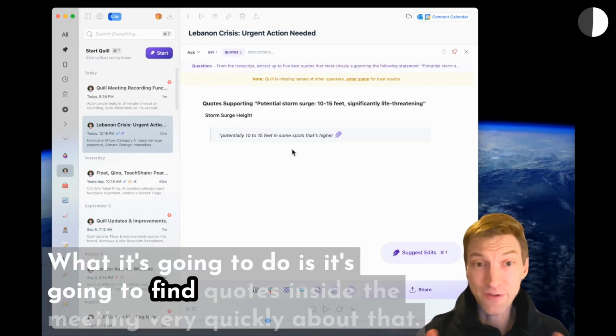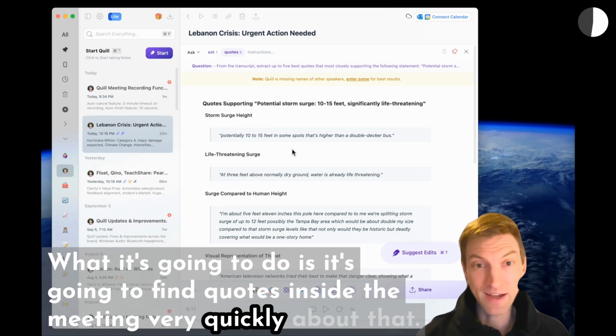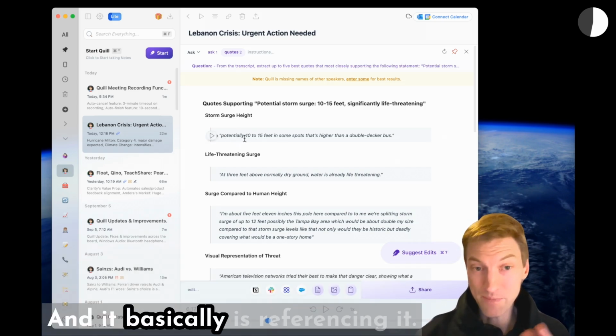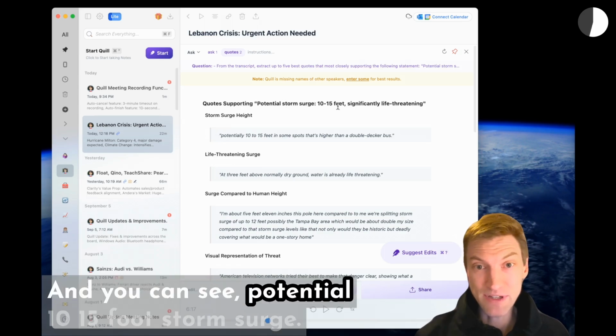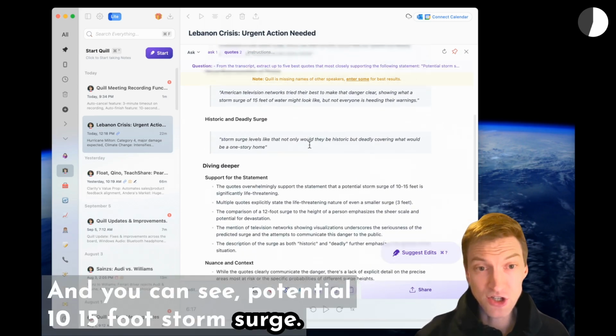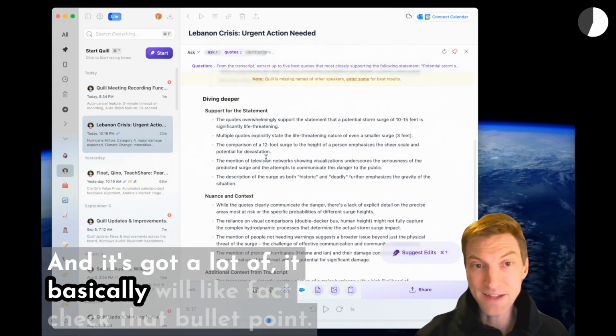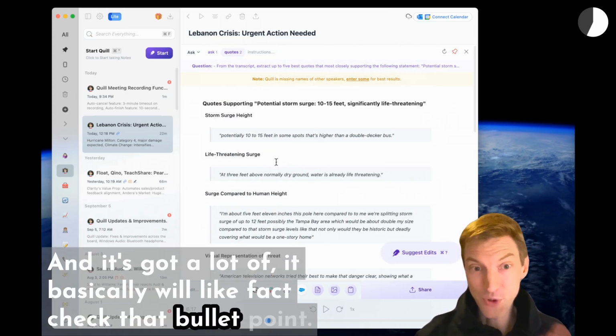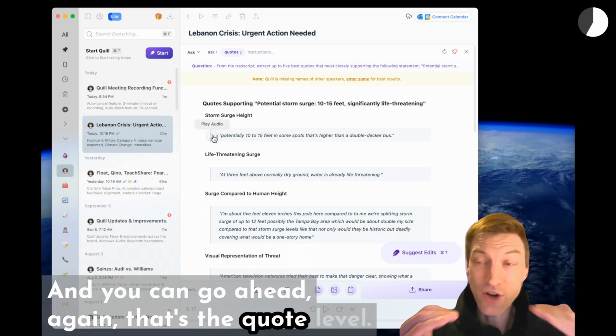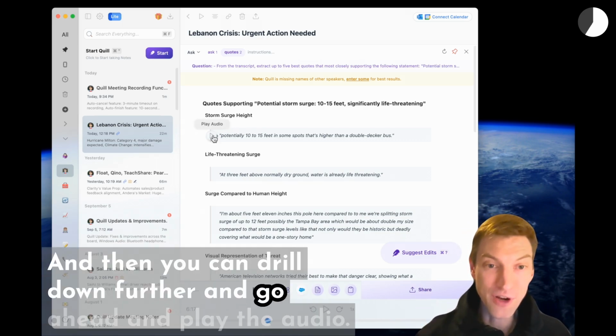What it's going to do is find quotes inside the meeting very quickly about that, and it basically is referencing it. And you can see potential 10 to 15 foot storm surge. It basically will fact check that bullet point. And again, that's the quote level. Then you can drill down further and go ahead and play the audio.